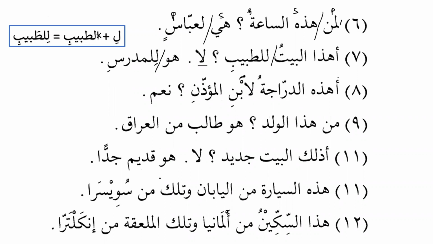As we know, Hamzatul Istifham is used to ask a question. So hadhihi darajatu will be the subject, and libnil mu'adhani becomes the predicate. As we know, hadhihi darajatu is an incomplete construction. It's a phrase, and a phrase can become a subject. Libnil mu'adhani is also a phrase, which is idafa, basically mudaf ilayh, and also jar majroor. So it becomes libnil mu'adhani, for the son of the one who calls for prayer.